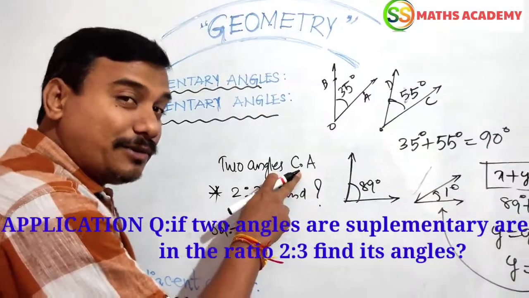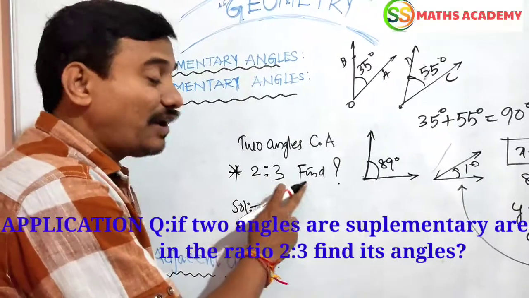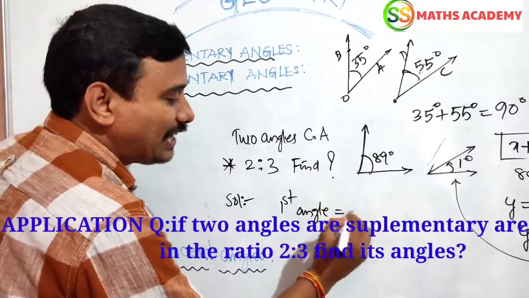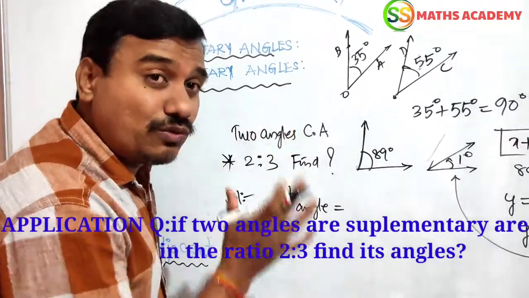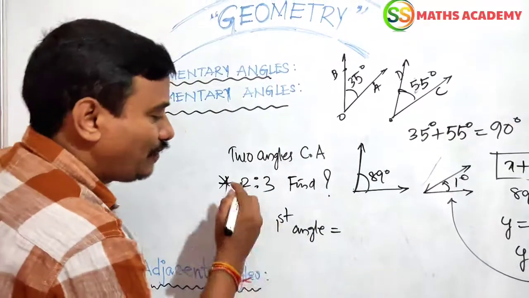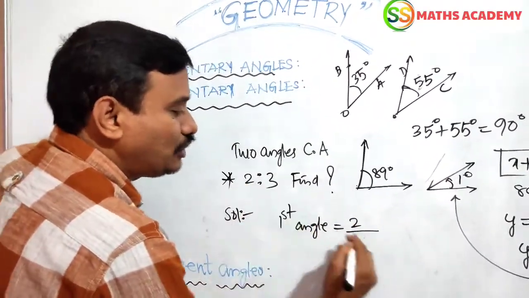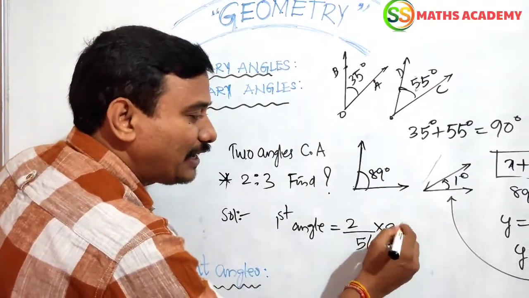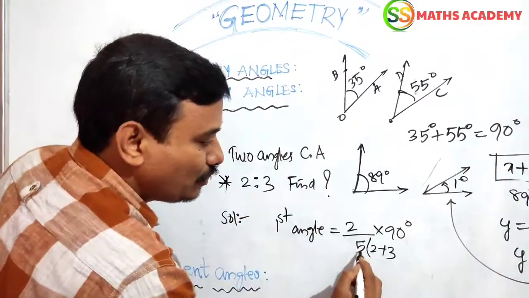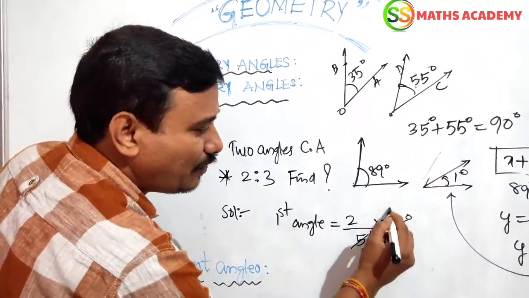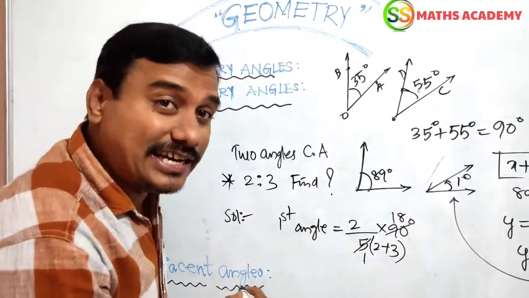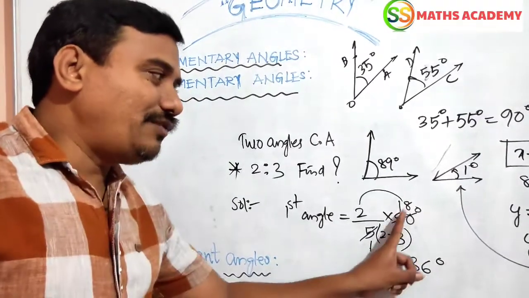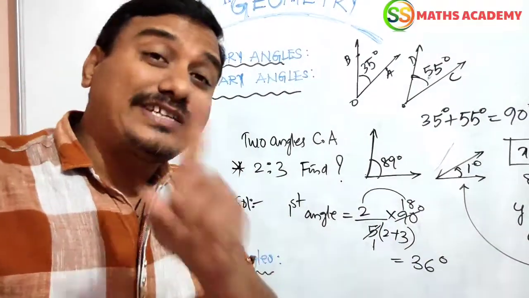Two angles are complementary and are in the ratio 2:3. Find the angles. Now, first I should find the first angle. In the exercise problem we should go into detail, but I am telling a shortcut. First angle: first ratio divided by the sum of the two ratios, 2 plus 3, into the complementary angle definition, 90 degrees. So 5 ones are 5, 5 eighteens are 90, 18 into 2 is 36. 36 is the first angle.